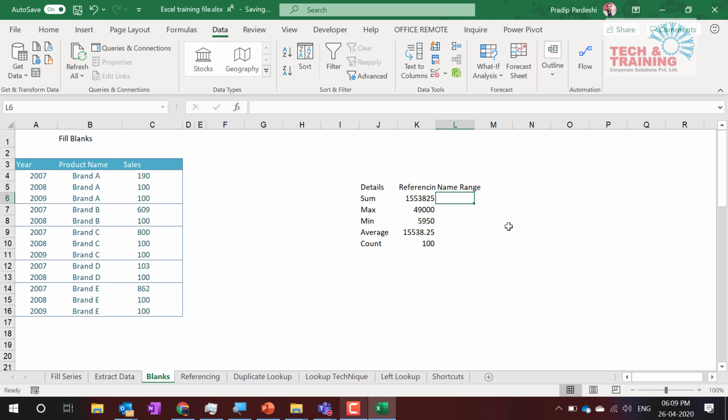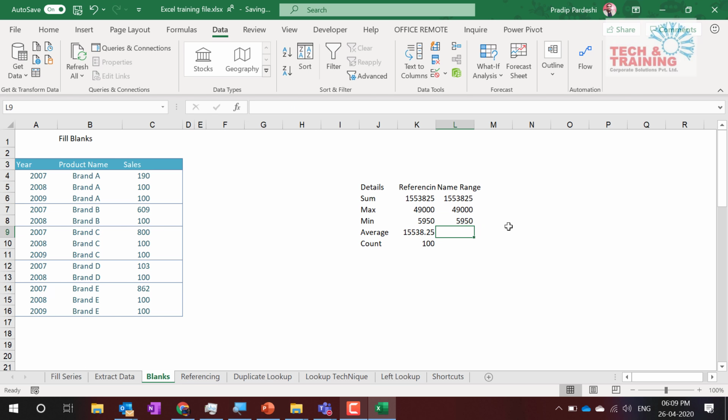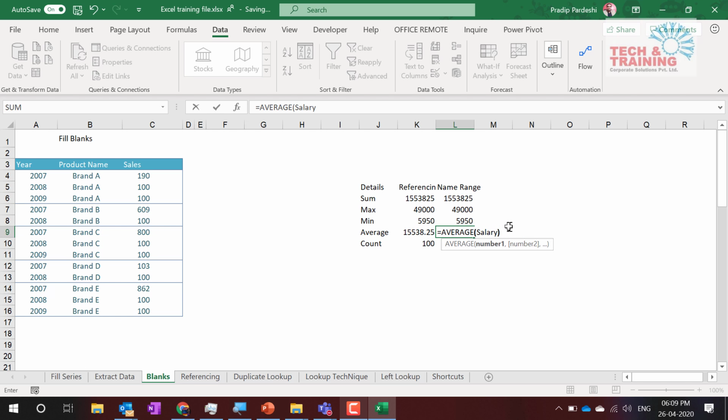Now I'm going to type equal to sum of what? Salary. Maximum of salary. Minimum of salary. Average of salary. See how simple it is to get the value.